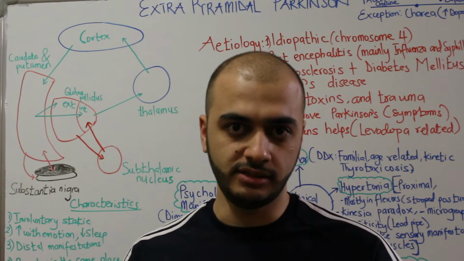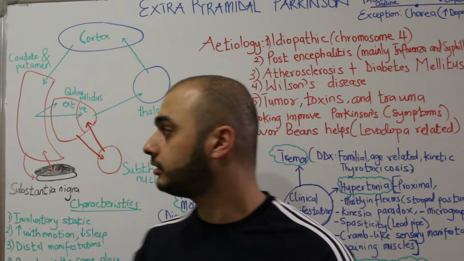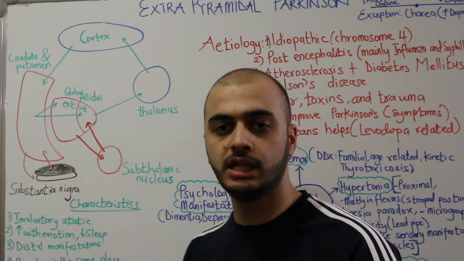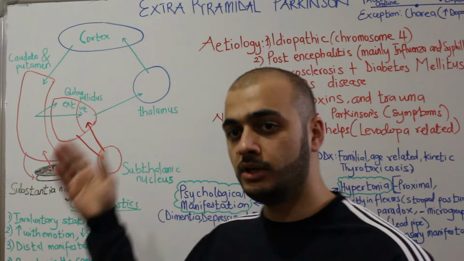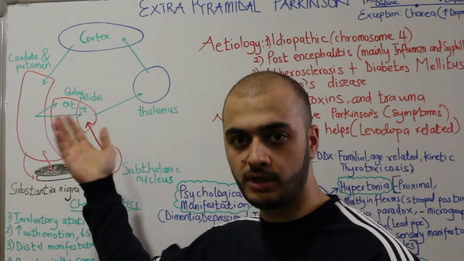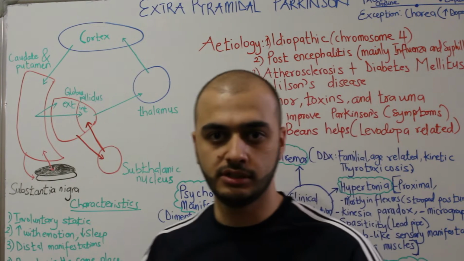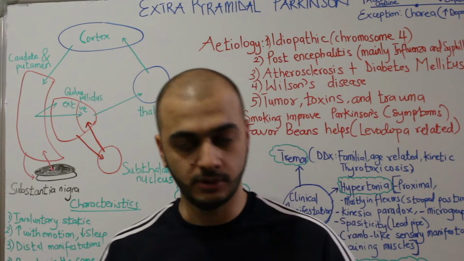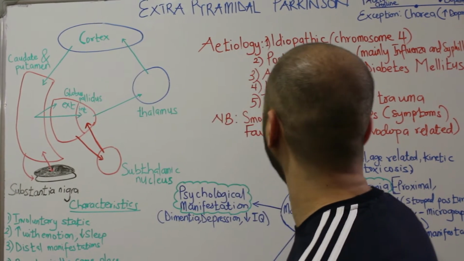Let's notice also that a lesion of the direct pathway will result in hypokinesia, while a lesion in the indirect pathway, so all these other diseases that I mentioned, will have hyperkinesia. Okay, so we agreed on that.